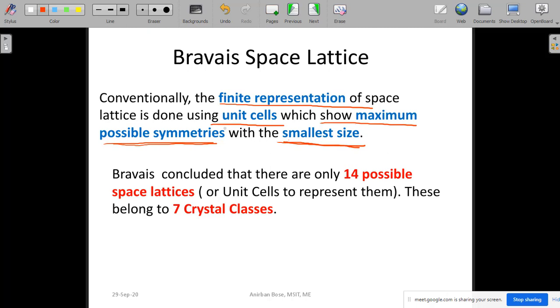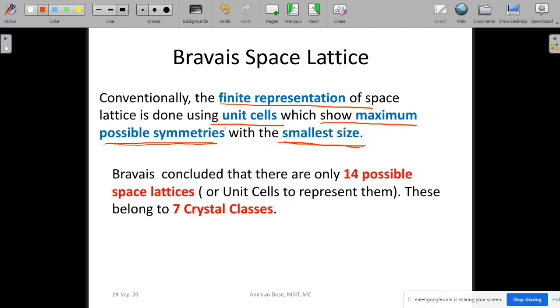By symmetry we mean symmetry in the form of translation. Translational symmetry is inherent in the definition of the space lattice, because every point has identical surroundings. So if you translate in a particular direction, you go to another point, and if you translate by the same direction again, you will get another point. So if it is a space lattice, translational symmetry is definitely there, so nothing to do with the translation. Next, after translation, the question is about rotational symmetry.